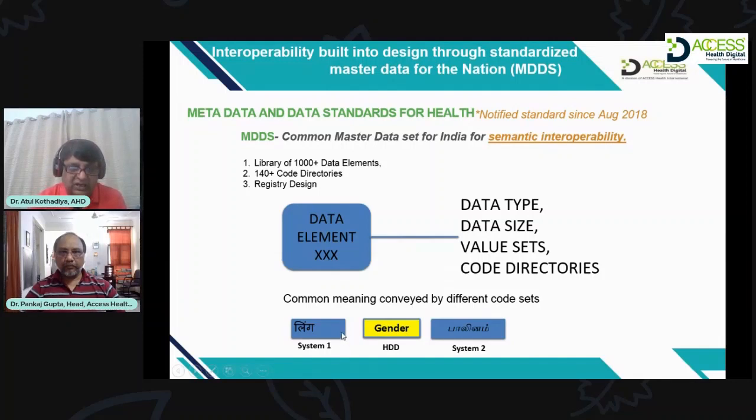For example, gender. One system says male, female, and another system says something else. Then data will not be meaningful, even if it is being transmitted from one system to another. Or you take a date. If it is in MMDDYY format in one system and DDMMYY format in another, then if the data is exchanged between these two systems, it will not be meaningful. So all these metadata standards are important to be followed to make the systems interoperable.